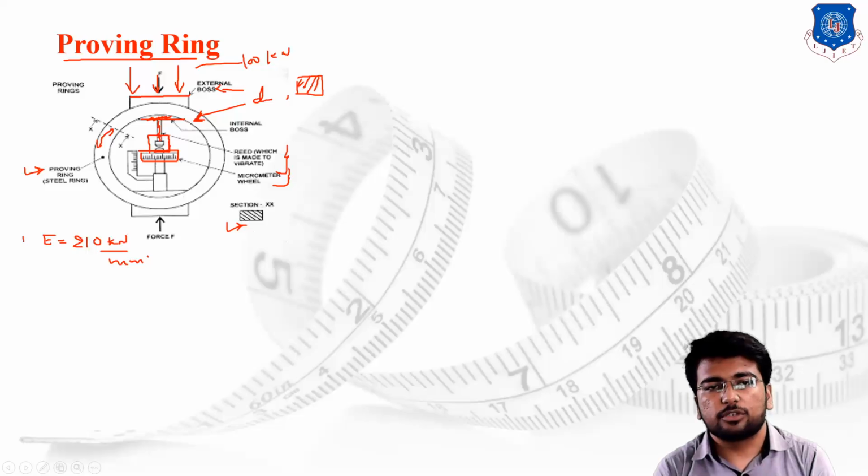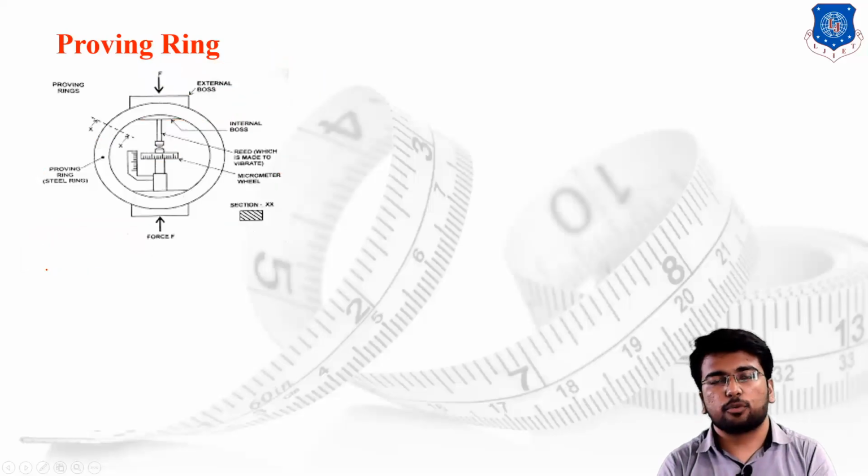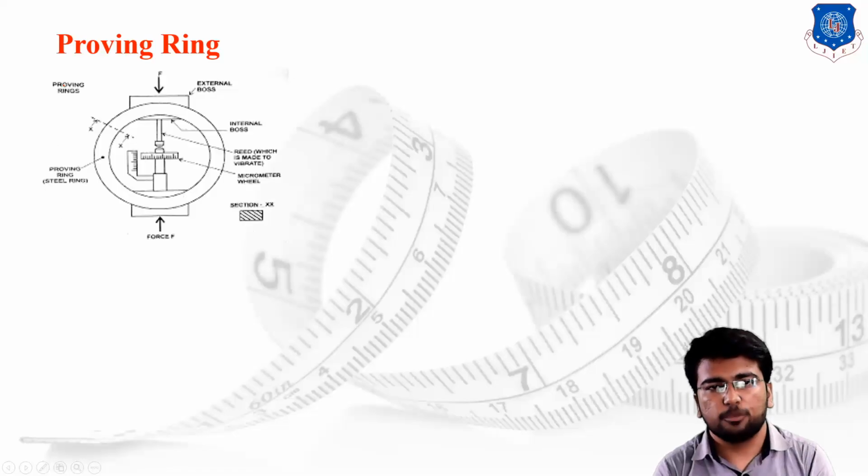So just because of this, we are using steel as the basic material for the proving ring. Now we are going to discuss the initial condition and how it will work. Suppose in the very first case there is no force available over the external boss. It means the shape of the ring is perfectly circular. Without any external force, the shape of the ring is perfectly circular.